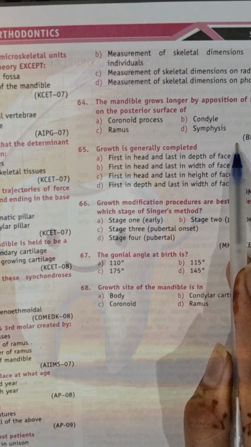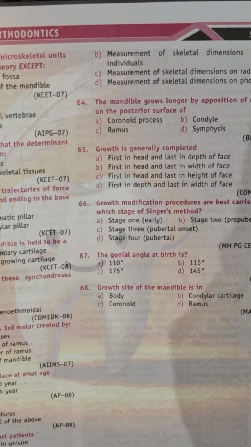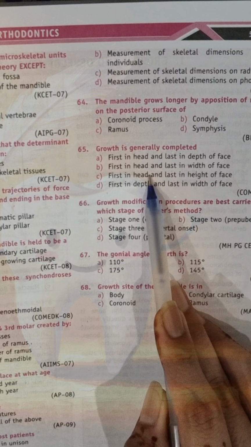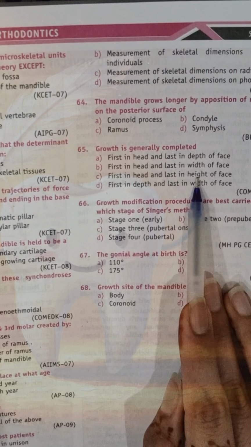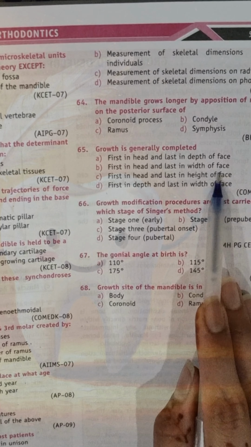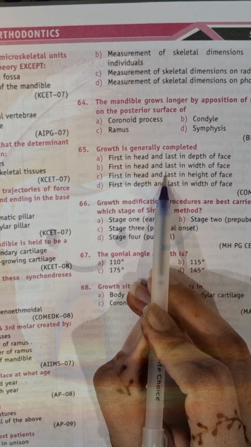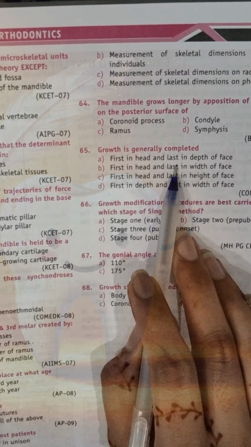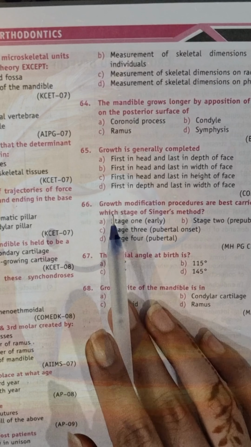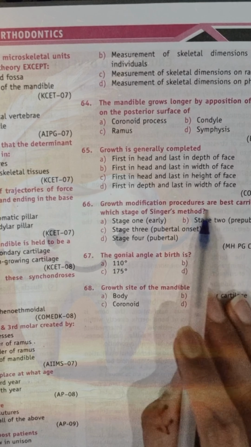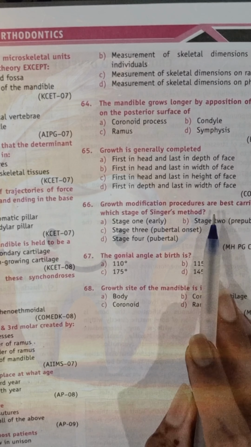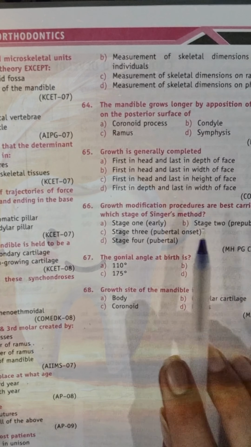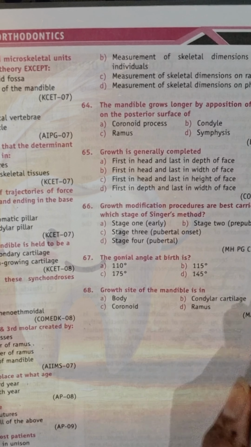Growth is generally completed... I have also told you earlier, and the correct answer for this is C. First in head, then in width, then in depth, and last is the height of the face. First in head, second will be the width of the face, next will be the depth of the face, and third will be the height of the face. Growth modification procedures are best carried out in which stage of Singer's method? This is a very obvious question: stage 2, that is prepubertal.